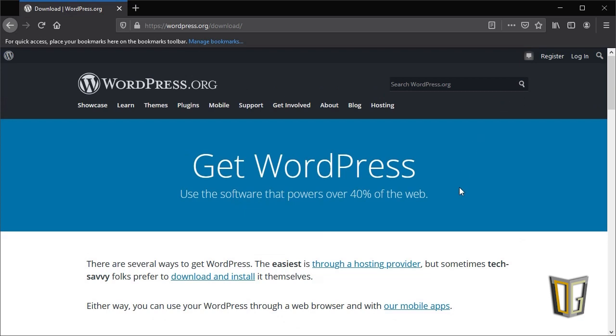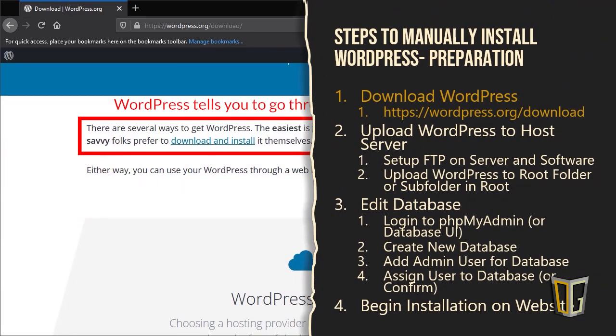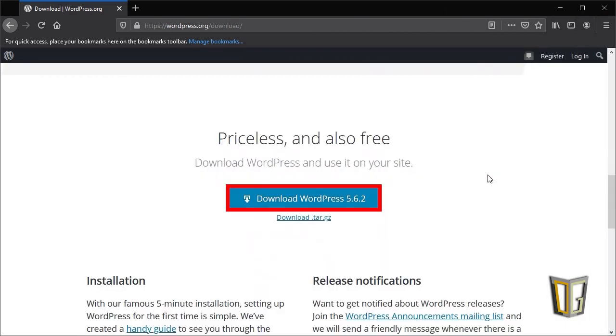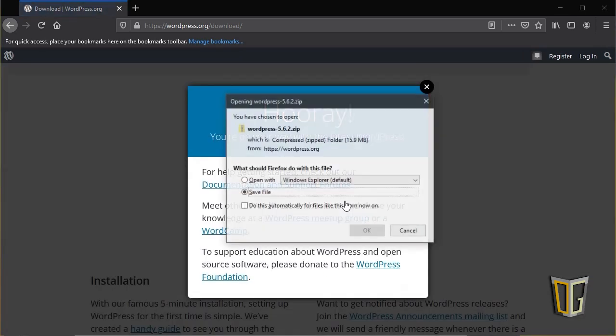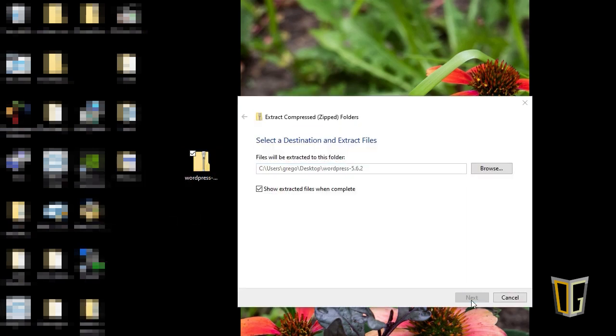The first step is to download WordPress from https://wordpress.org/download. There you will find the latest version of WordPress. At this point, you can download it to your desktop, which will make it ready to be uploaded to your host server. Once downloaded, unzip the folder to prepare it for upload.